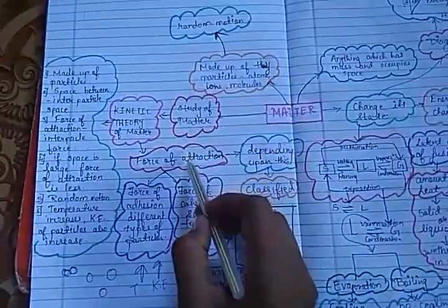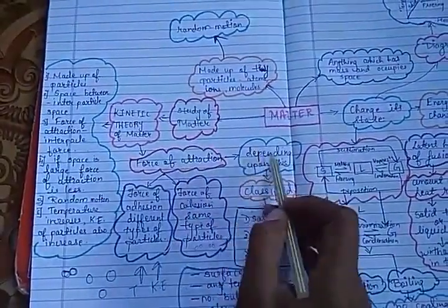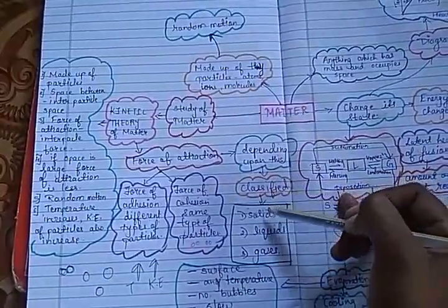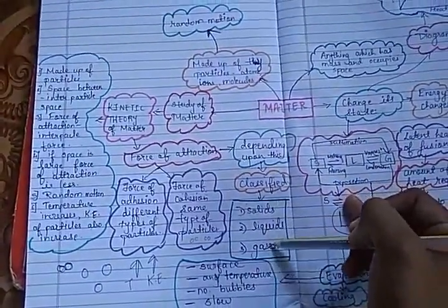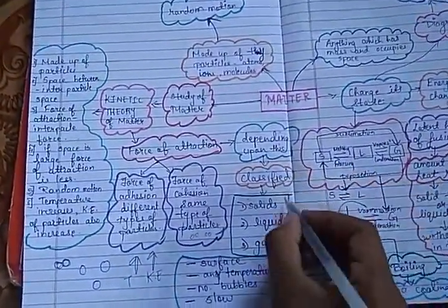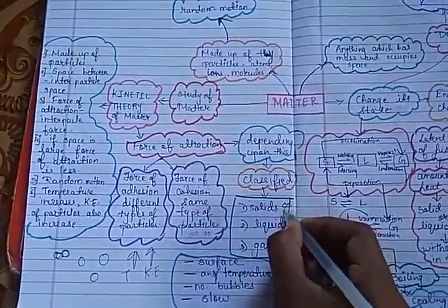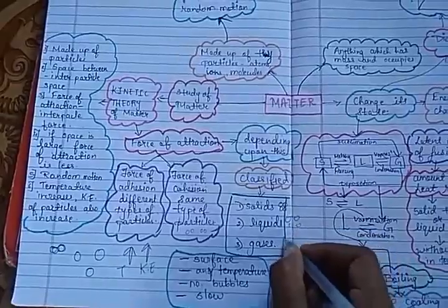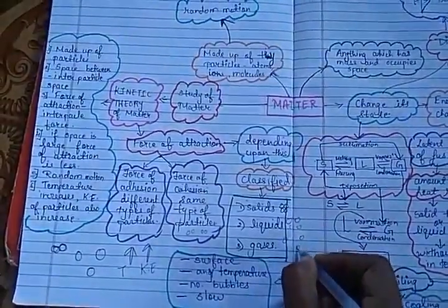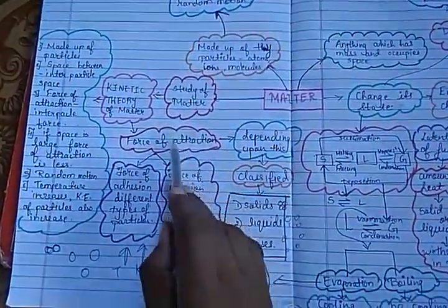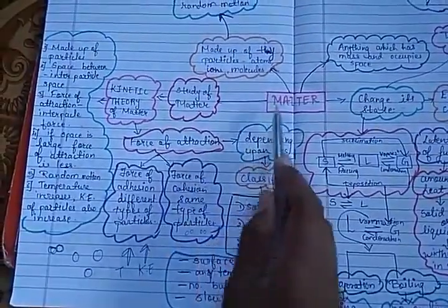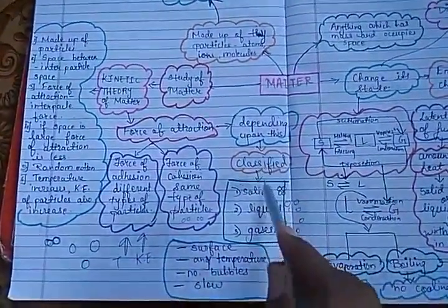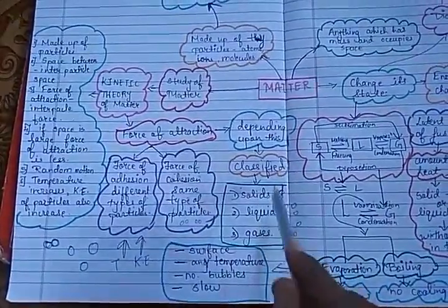Now, depending upon this force of attraction, matter is classified into solids, liquids and gases. How does this happen? In solids the force of attraction is very strong. In liquids it is less and in gases it is very much less or negligible. So depending upon this force of attraction, matter is classified into solids, liquids and gases. We have studied this difference in the last lecture.